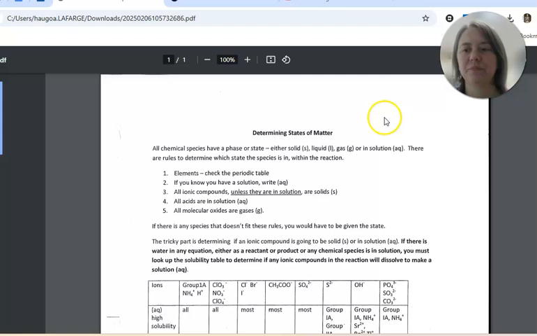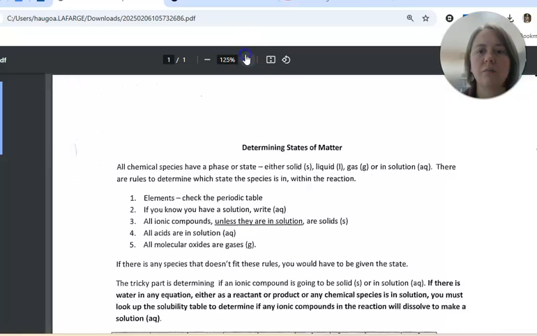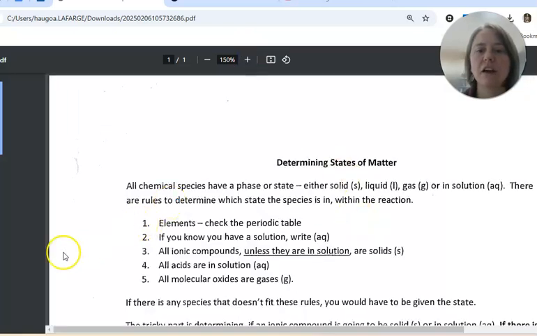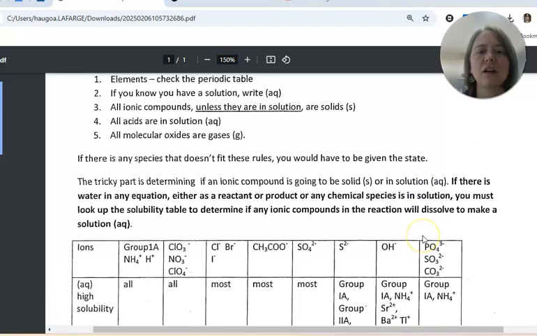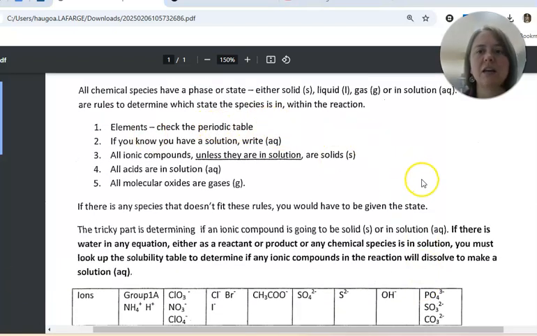Determining states of matter. All right, so all chemical species have a phase or a state. They are either solid, liquid, or gas, or they are in solution, aqueous. There are rules to determine which state the species is in within the reaction. Number 1, if it's an element, look at the periodic table and it will tell you. If you know it's in solution, then it's AQ. And then all ionic compounds, unless they are in solution, are solids.